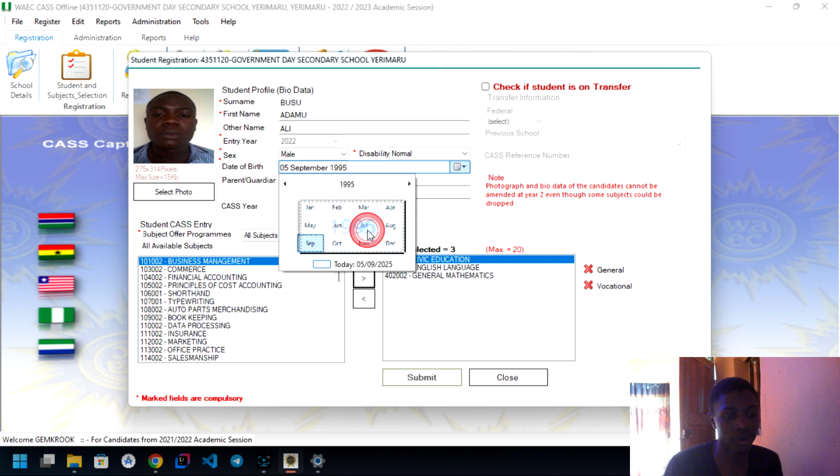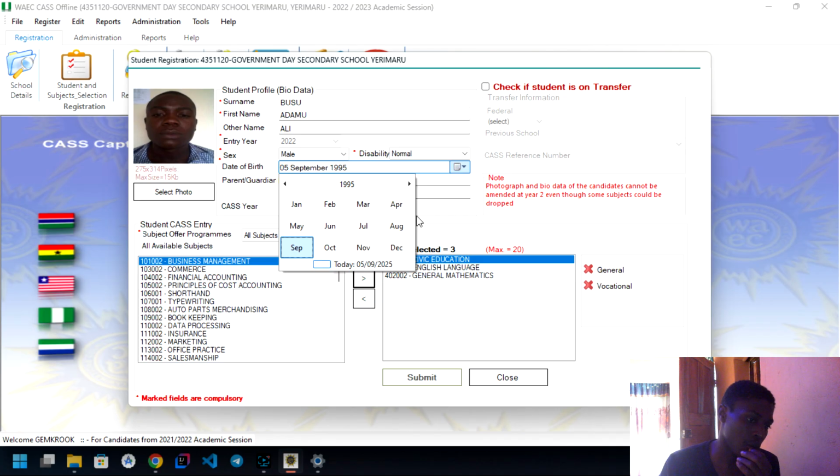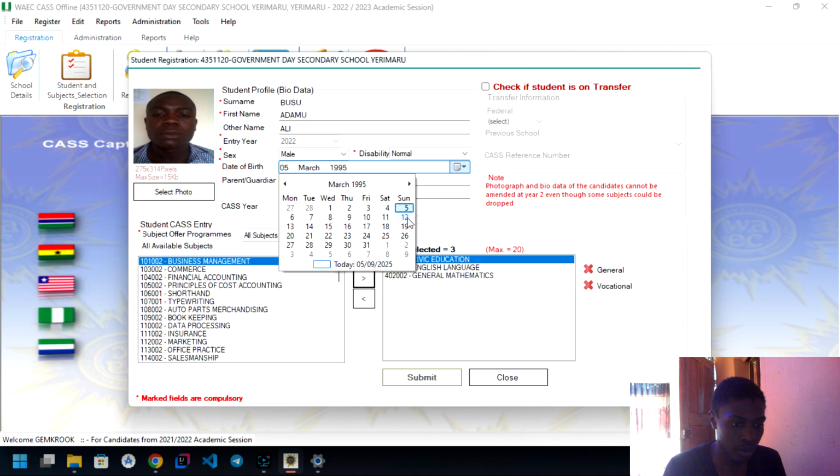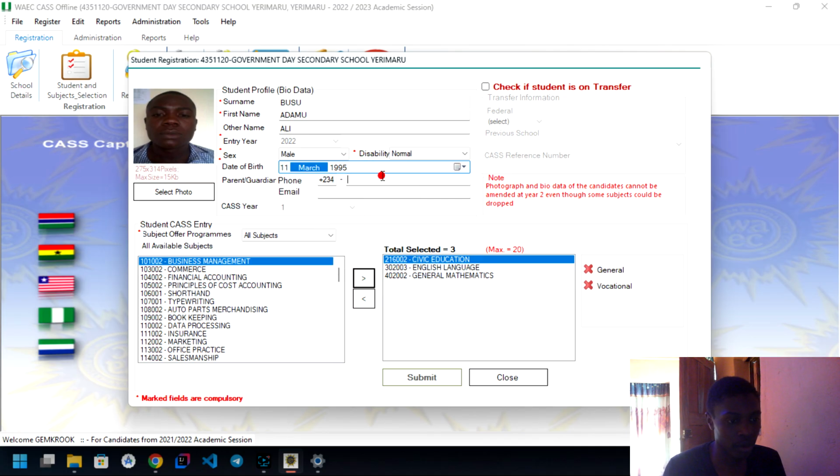For NECO, it will be 2000 this coming year, and this year was 1999. Next year will be 2000 because it's a maximum of 26 years. Then we have March, and then we have 11.